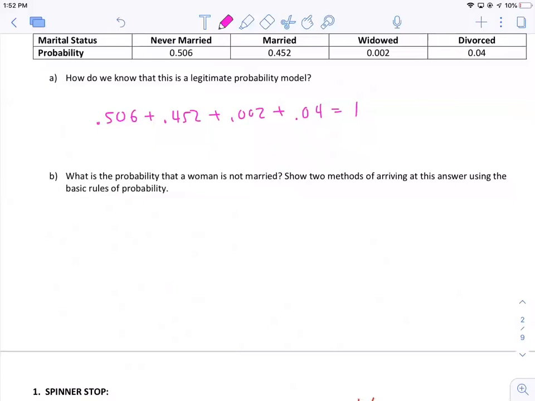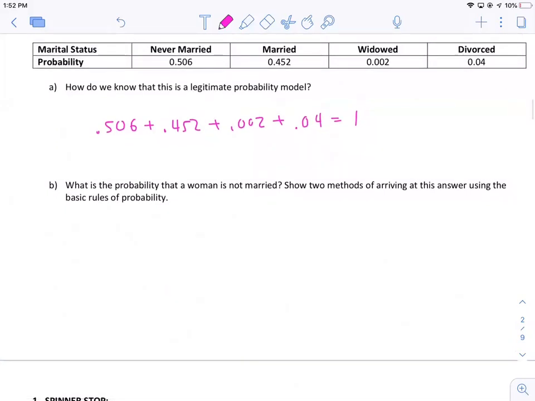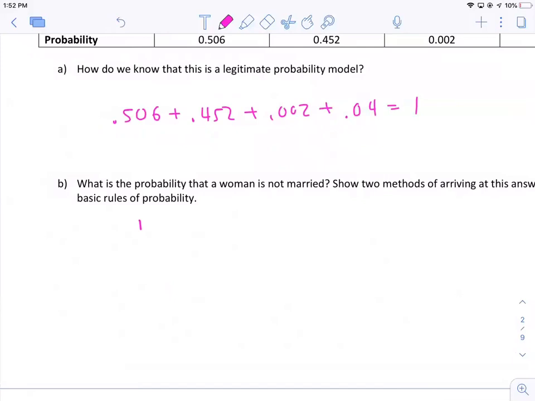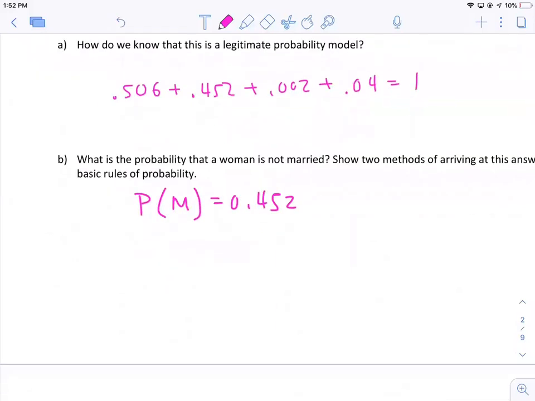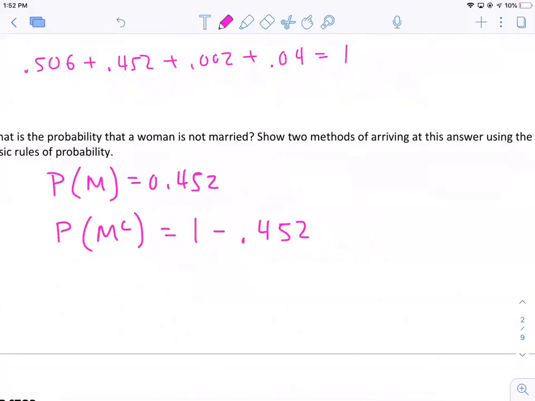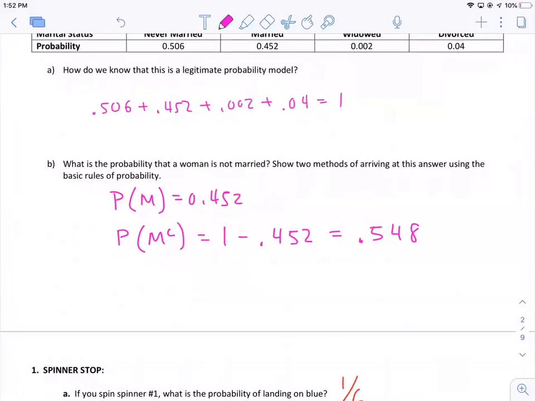So what's the probability that a woman is not married? Show 2 methods for arriving at this answer using the basic rules of probability. Well, we know the chance that they're married, I just used capital M, is 0.452. So the chance that they are not married is going to be 1 minus 0.452, right? And that should make sense. If you have a 45% chance of being married, you have a 55% chance of being not married. So this is 0.548 or 54.8%.